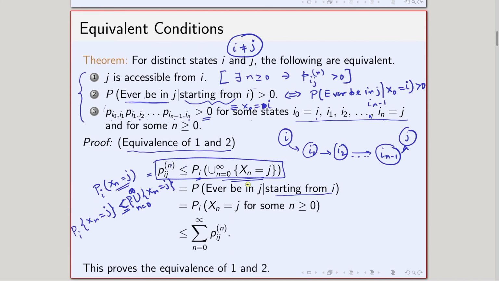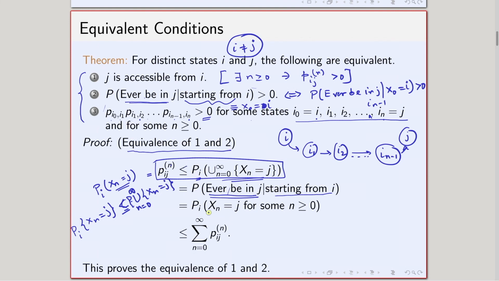That means I will be in j in some step, so I will ever be in j. These two events are exactly the same, one written in words and another in mathematical form, so these two probabilities have to be the same.